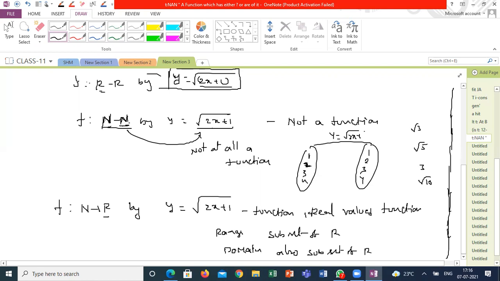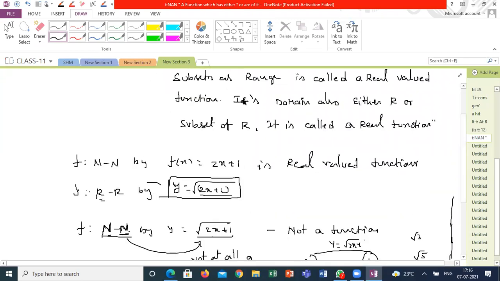Part of the real numbers, all the positive real numbers will come as the range here. So all positive real numbers is a subset of R, positive and negative real numbers both will come, sorry. So what are the real numbers you are getting? All are a subset of R. What are the values you are substituting? That means all the elements of A. What are all the elements of A? All natural numbers. All natural numbers will be suitable for this function. That is also a subset of R. So it is defining properly for our real valued function.